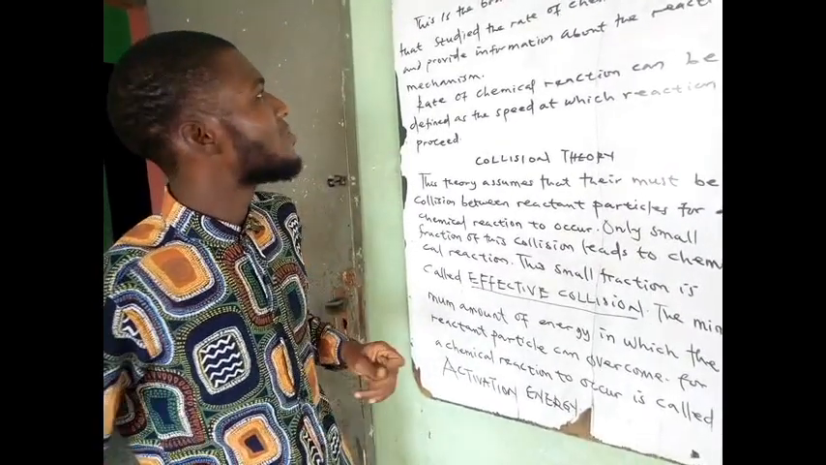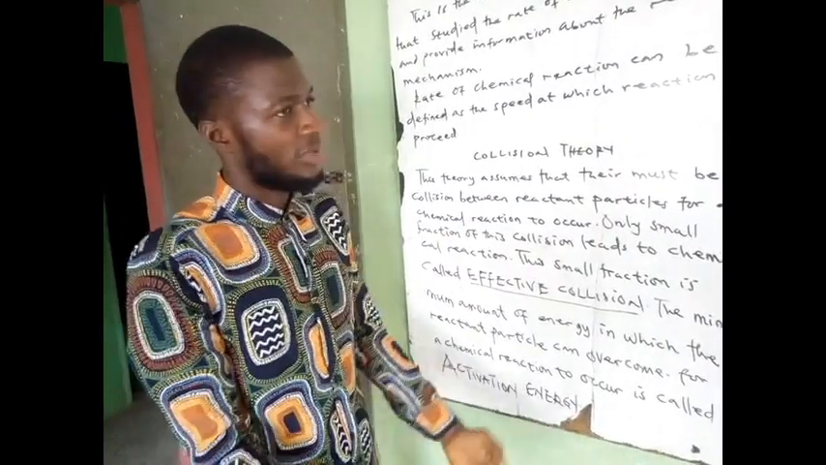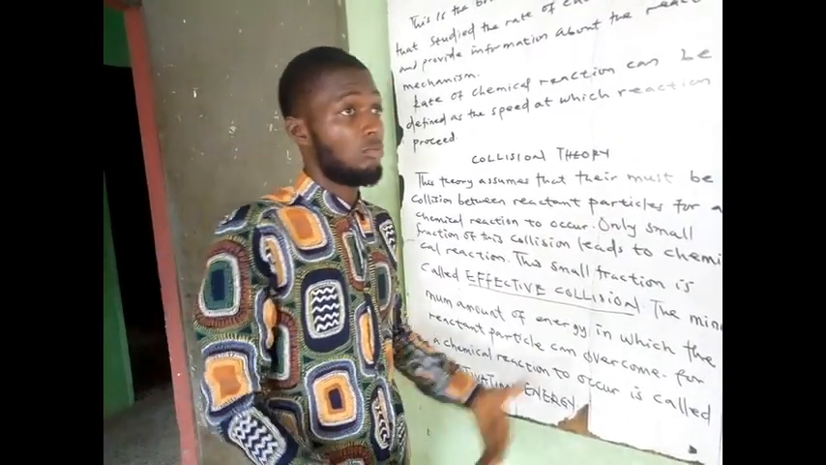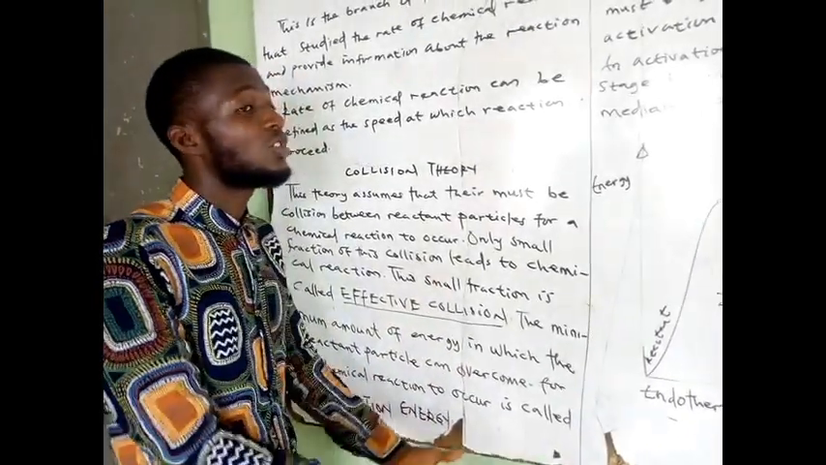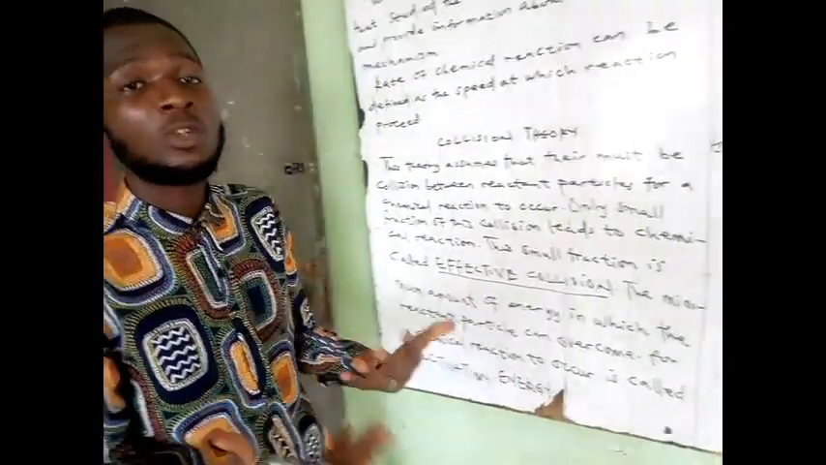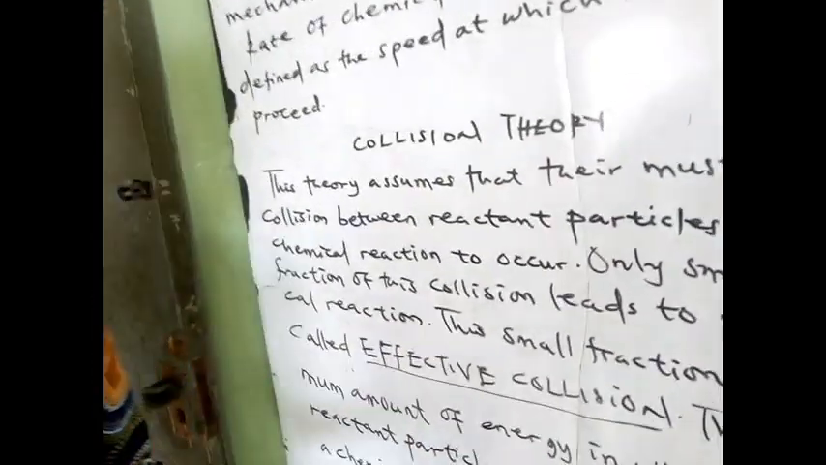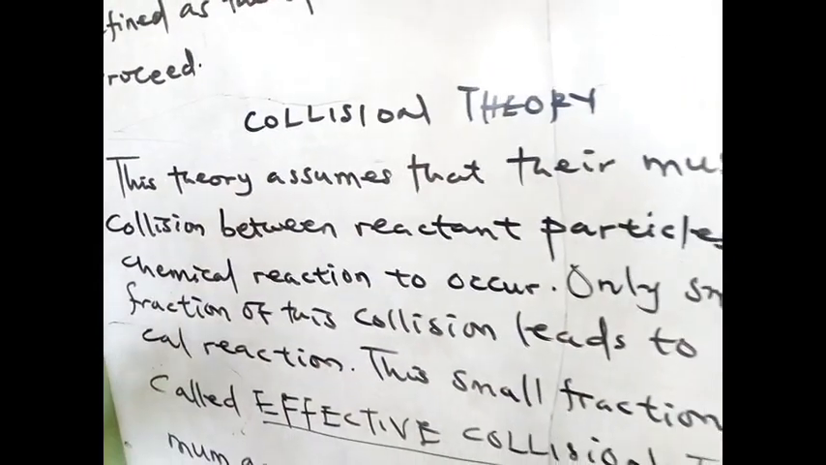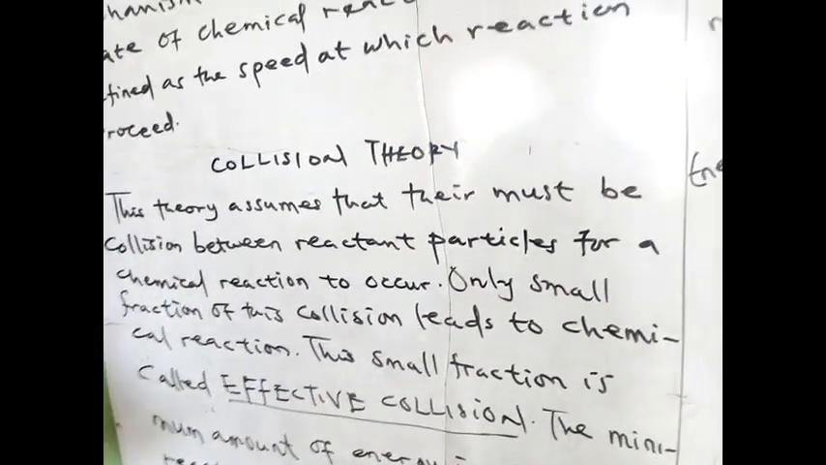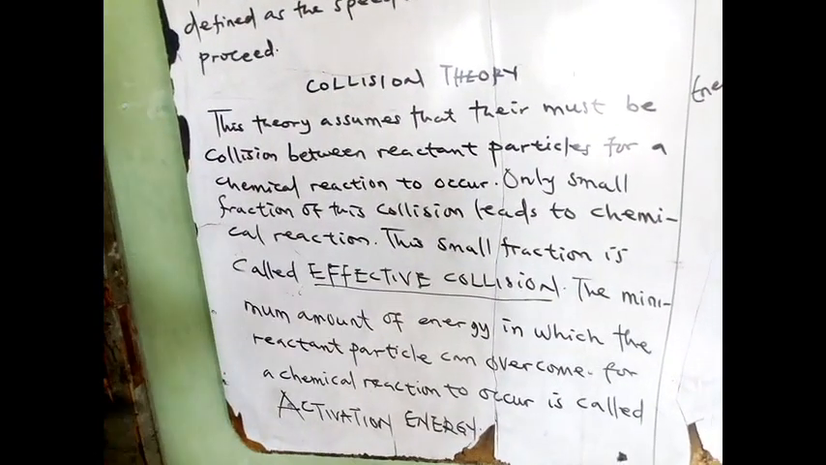Now, before reaction proceeds, or before reactants come together to form products, there should be a kind of collision between the reactant particles. The reactant particles are the chemicals that are coming together to give us another product. Okay, so we call them the reactants.